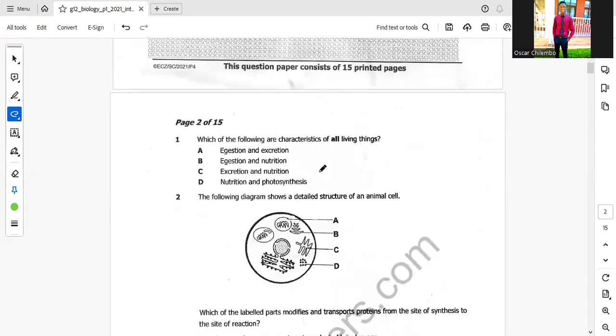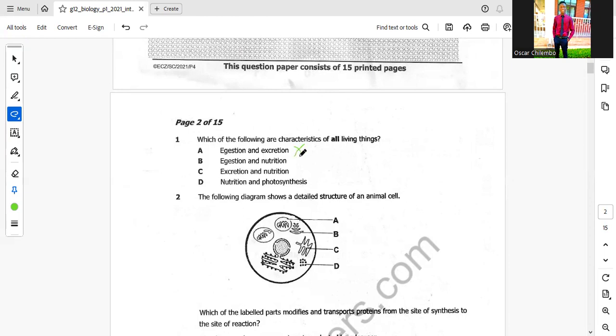Question 1. Which of the following are the characteristics of all living things? The most important point here is the characteristics of all living things. It doesn't matter if it's a plant or an animal. So we are going to look into this multiple choice. A, egestion and excretion. You should remember that egestion is the removal of fecal matter, so egestion does not take place in plants. So we are disqualifying multiple choice A.